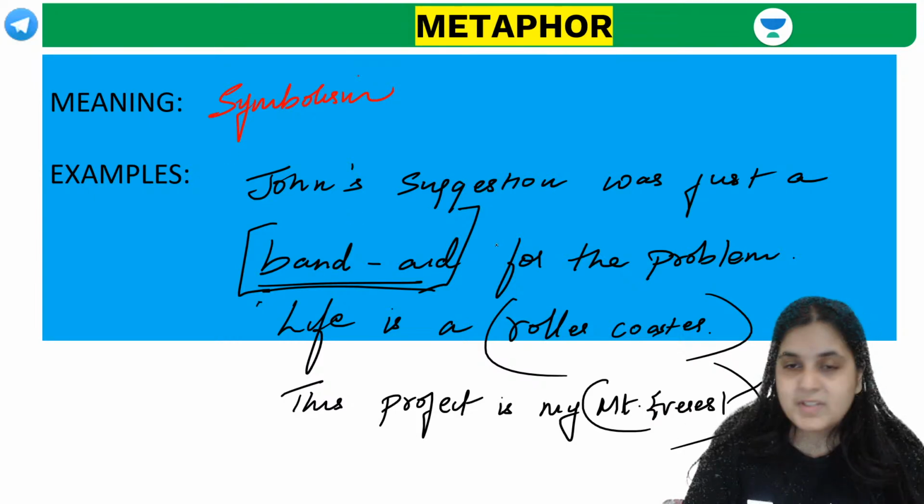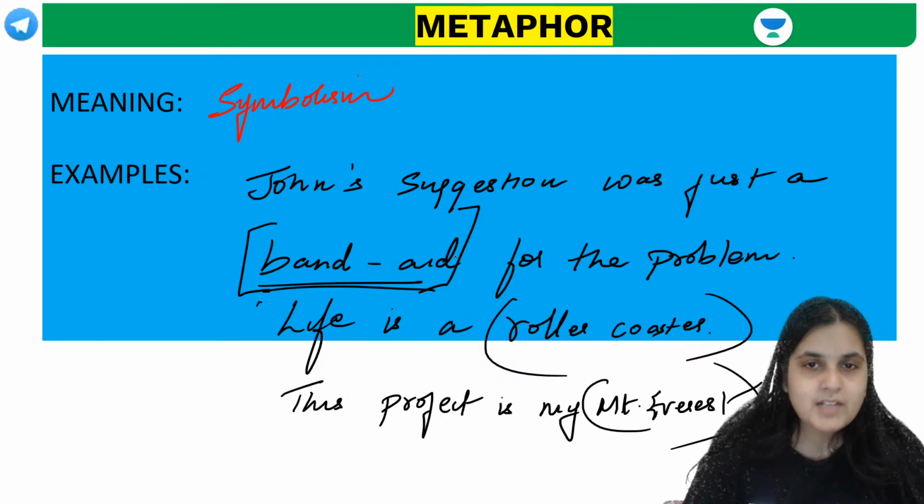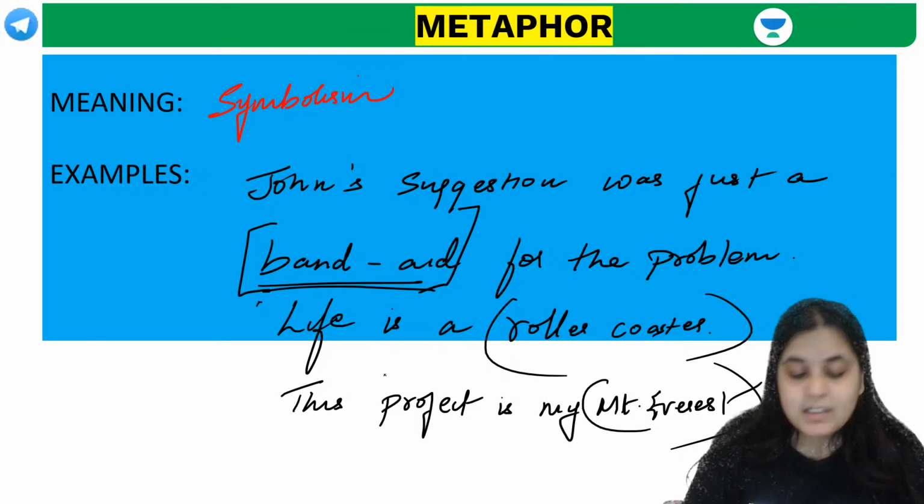But when you're using a metaphor, you do not use like or as. You will not say John's suggestion was like a band-aid. You will say it was a band-aid. You will not say this project is like Mount Everest. You will not say life is like a roller coaster.